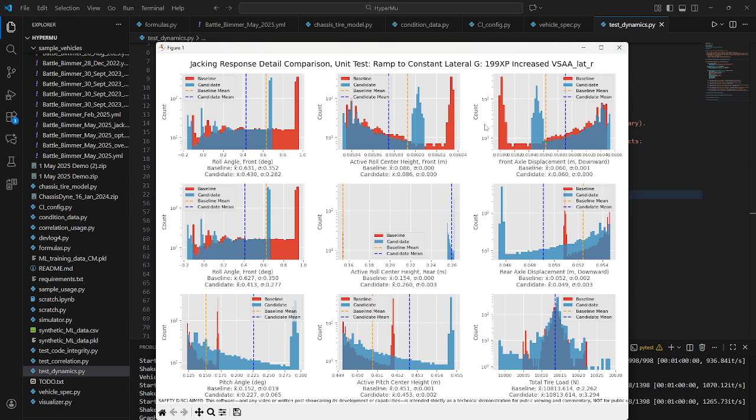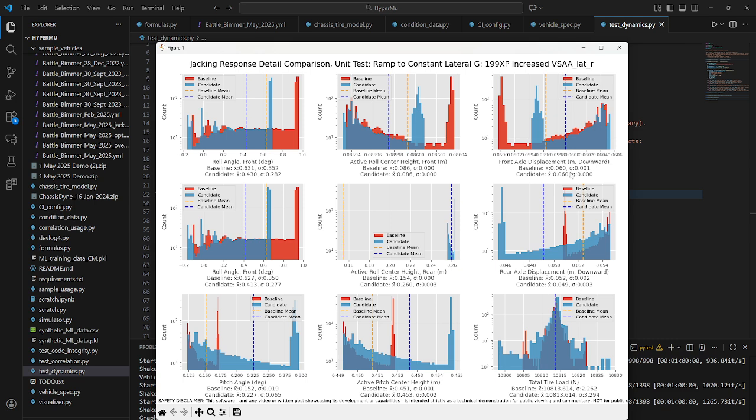Effectively, you could think of this as having a higher kinematic roll center on the rear axle. And the synthetic input that we're using here is a ramp from 0 Gs to 8/10 of a G-force, at which point the G-force stays constant at 8/10 of a G.